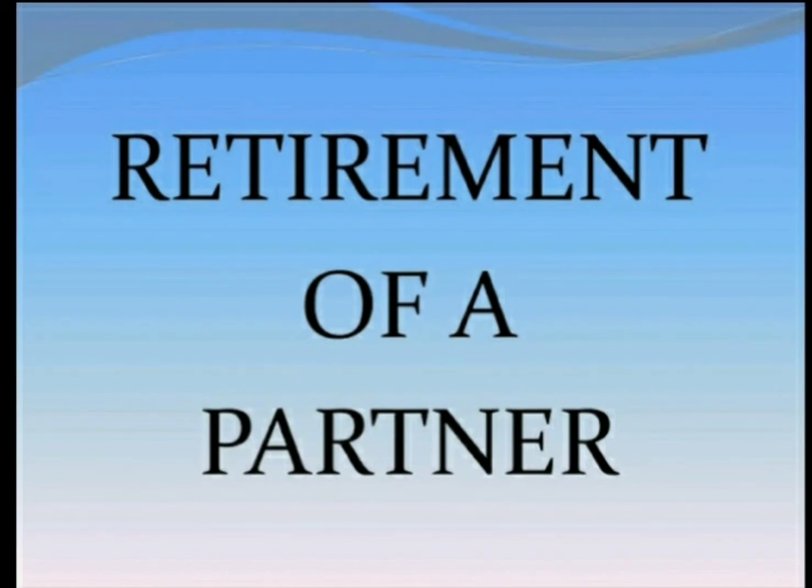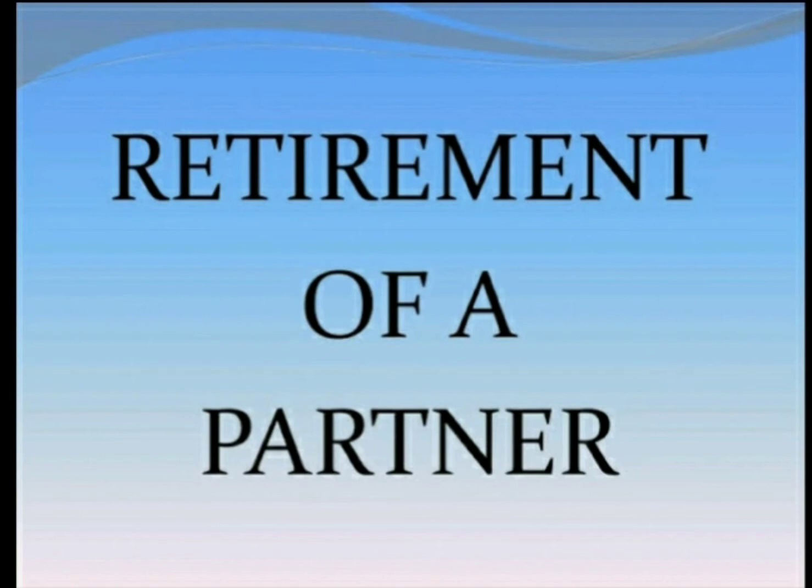Today we will learn about our new chapter, that is retirement of partner. Meaning of retirement of partner. When one or more partners leave the firm and the remaining partners continue to do the business of the firm, it is known as retirement of partner. A partner who goes out of the firm is called a retiring partner or outgoing partner.